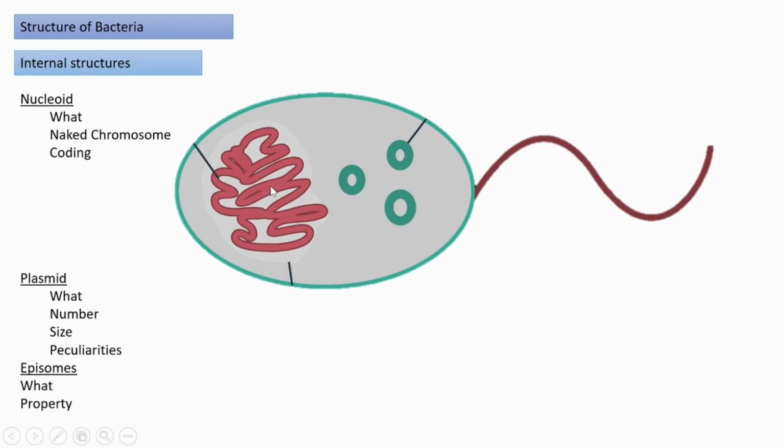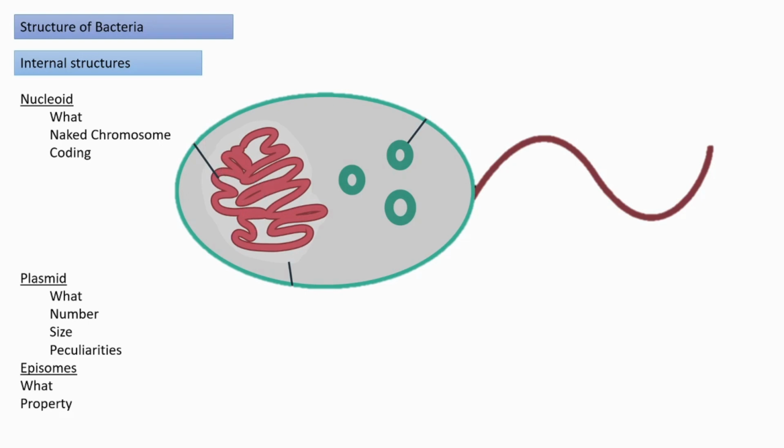It is naked DNA genetic material, single stranded. It can exist in circular form, and double stranded also is there. One end of it is attached to the plasma membrane at one point.